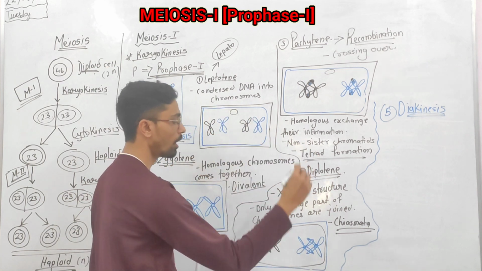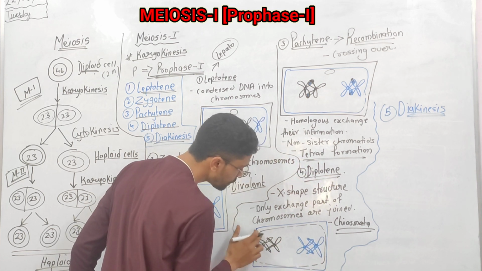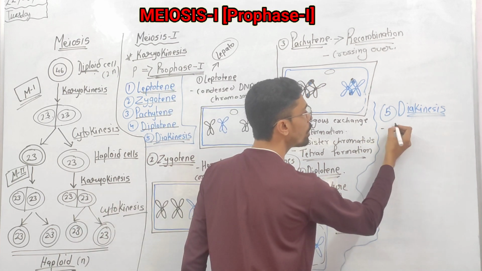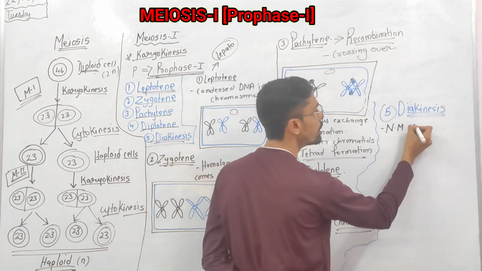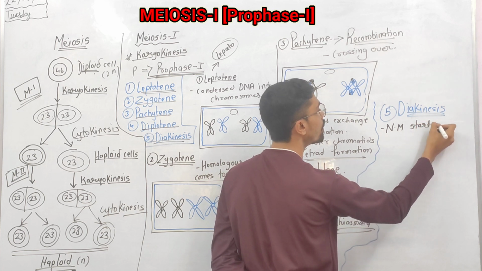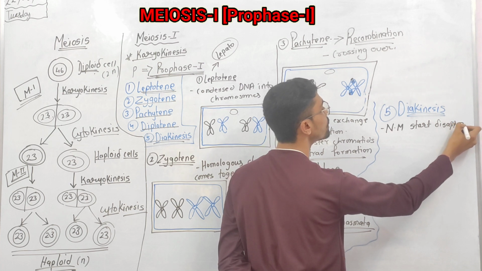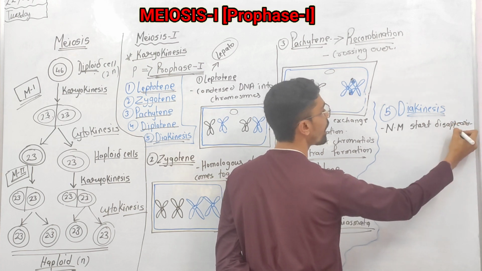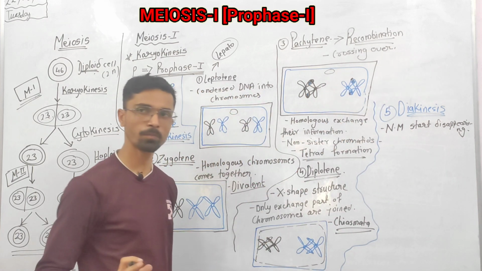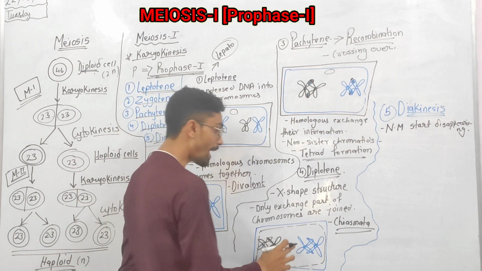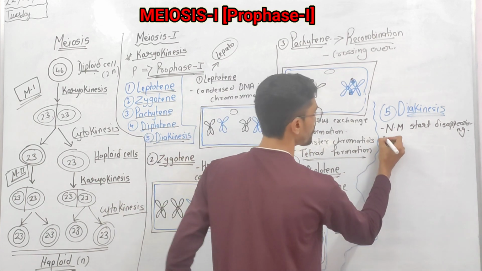Along with separation, the nucleus and nuclear membrane start disappearing. Along with that, the nucleolus and other organelles also disappear.